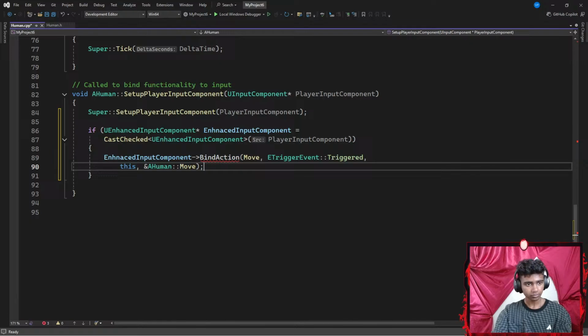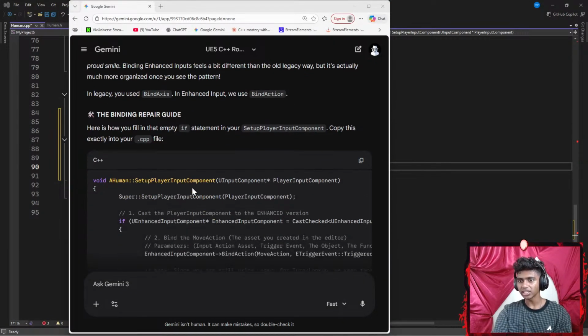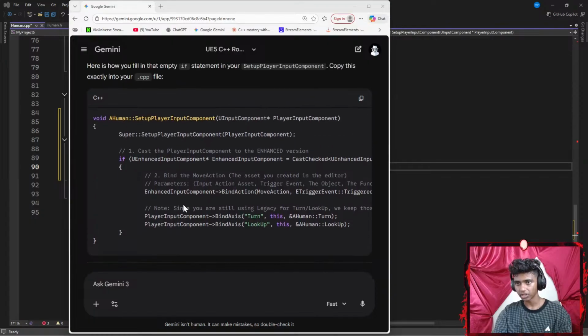There we go. Okay, let's get Sensei slash Gemini up here. Now, in my chat, it says, there we go, new EnhancedInputComponent, which is going to be BindAction.